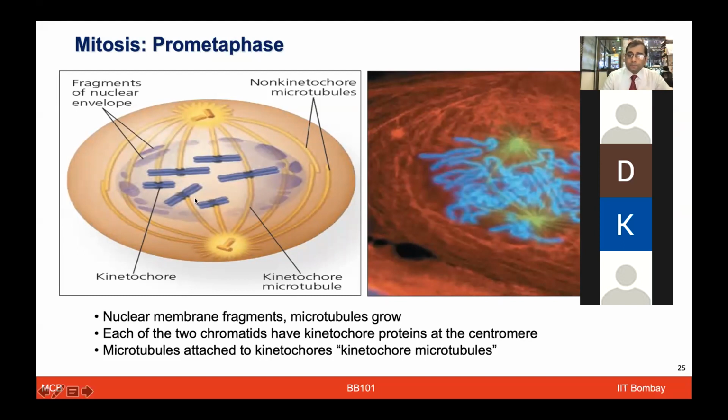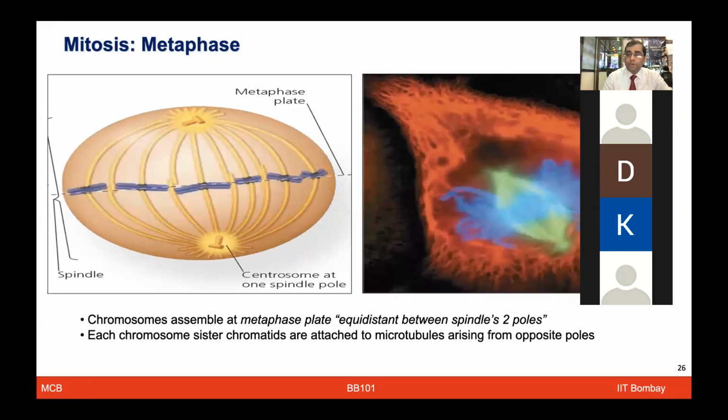And all of this material starts trying to align itself on the metaphase plate. And these microtubules are going to play a very important role in moving them apart. And also now we are going to see the chromatin getting aligned on the metaphase plate. So this part, which is equidistant from both the poles, which we can see here, the spindle poles, that is very